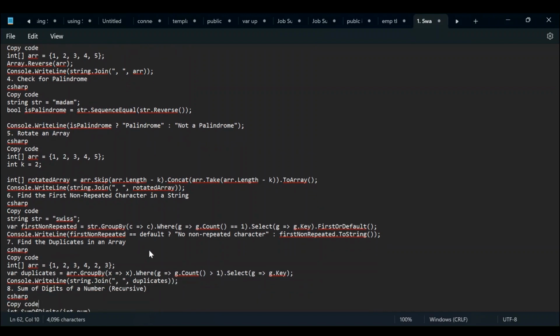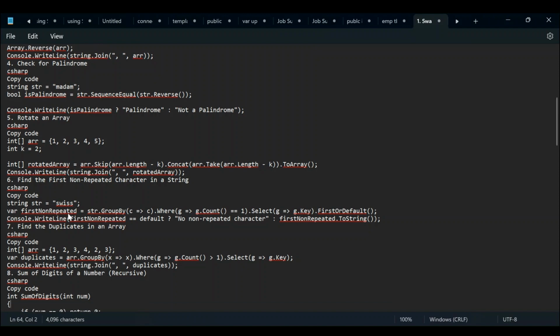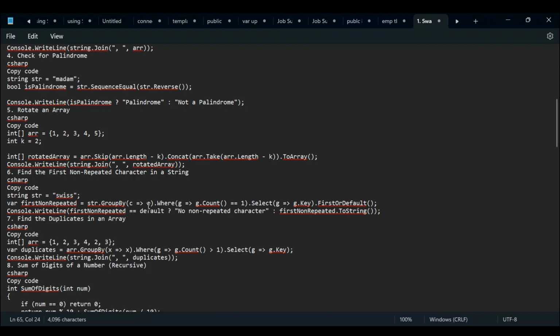Next question we have is about the first non-repeated character in the string. So here we can see S, W, I. S is a non-repeating character, and W, I are non-repeating characters too. For that, we use g dot group by where g dot count equals 1. Select first or default.